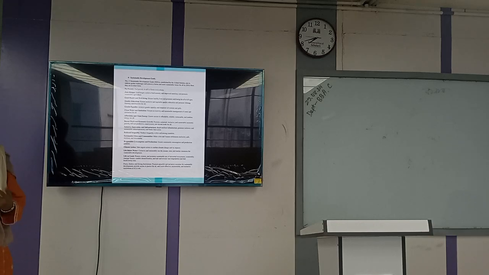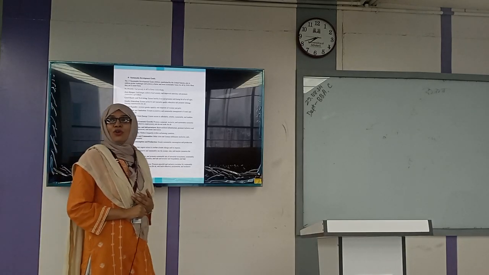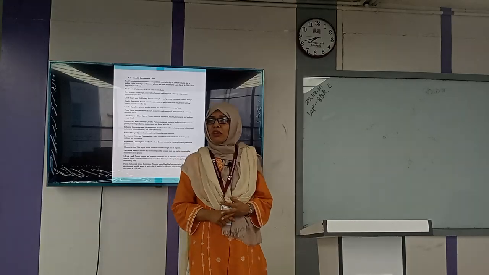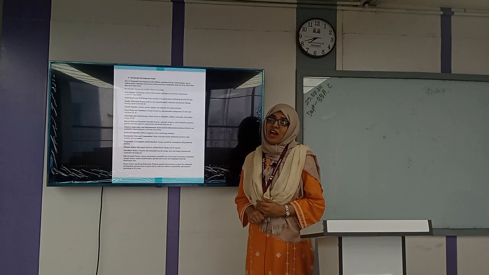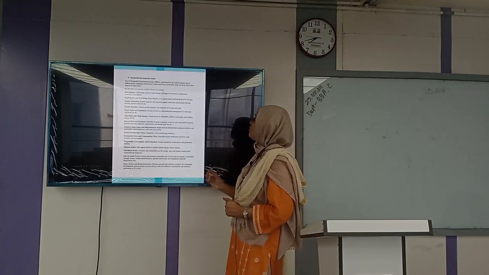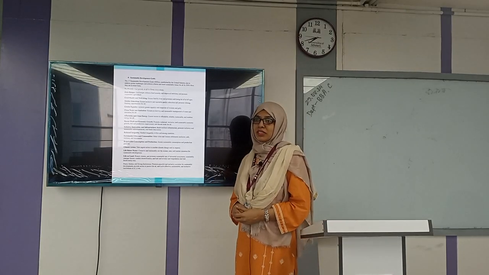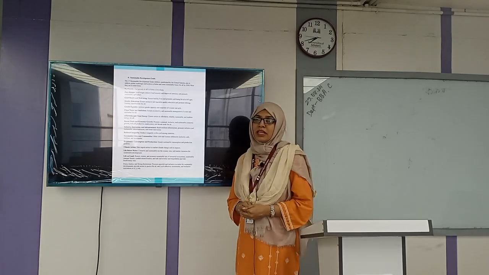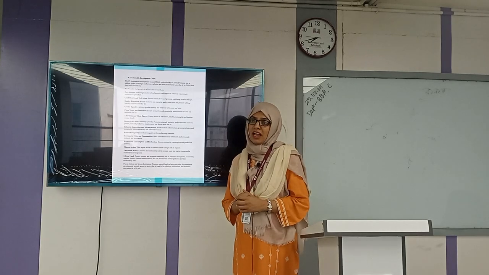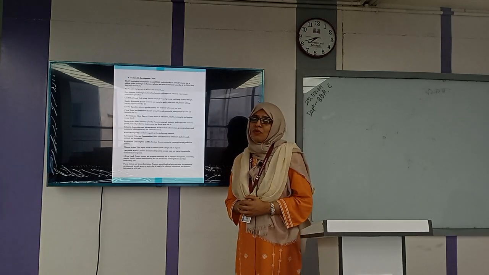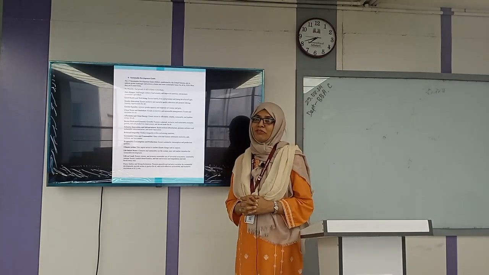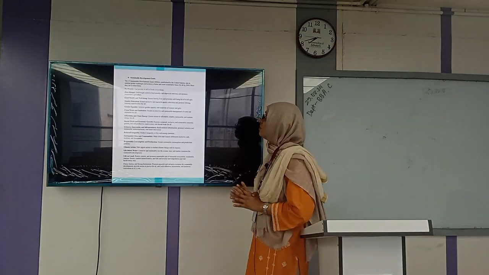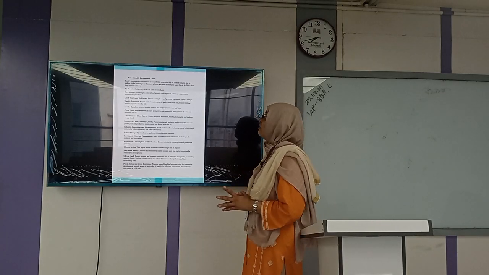No poverty. First is no poverty, no hunger. We will learn to ensure that no people will live in hunger. End poverty in all its forms everywhere by 2030. As a human being, everyone has the right to live a decent life. Whatever the reason is, there is no difference between him and me. We are all humans. So no poverty in all its forms everywhere.